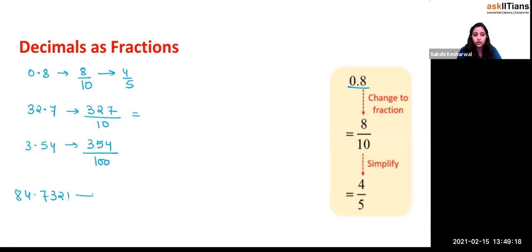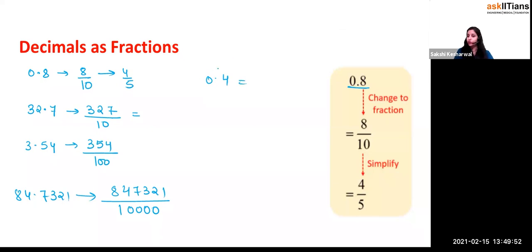If I write 84.7321, right? So this means what? You have taken 84 whole parts and then you have divided the stuff into how many parts? 4 zeros are there, so you have divided into what, beta? 10,000 equal parts. So this can be written as what, beta? 847321 divided by how many zeros? 1, 2, 3, 4 zeros, right? So this is equals to what? 10,000 parts, right?